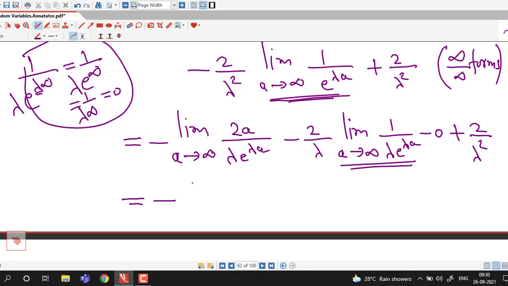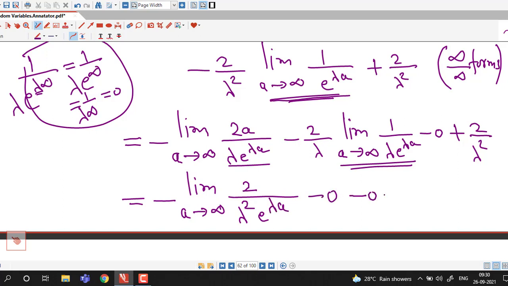And here again we have infinity by infinity form. 2 into infinity is infinity divided by lambda into e raised to infinity, that is also infinity. So we again take derivative of 2a, which is 2, and derivative of lambda e raised to lambda a is lambda square e raised to lambda a, this is 0, and minus 0 plus 2 over lambda square.